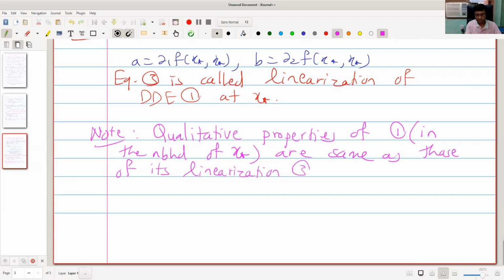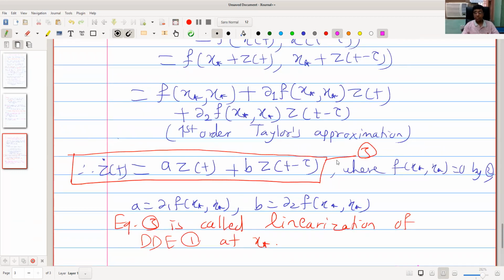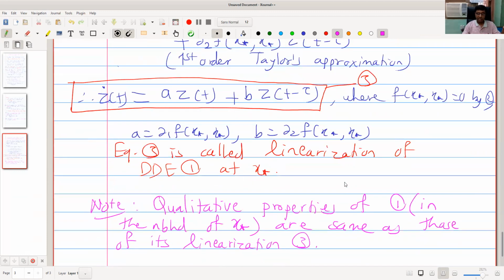It means if system 3 is stable, then we say that the equilibrium point x star is stable. If 3 is unstable, then we say that the equilibrium point x star is unstable.